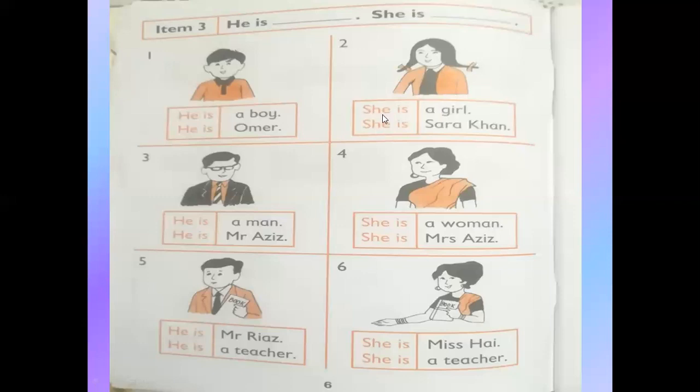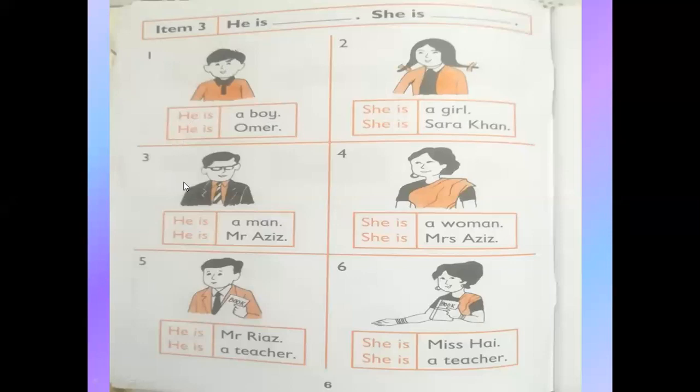She is Sarahan. Her name is Sarahan. For Sarahan we can use she. Is it clear? And for boy and for Umar, we can use he.